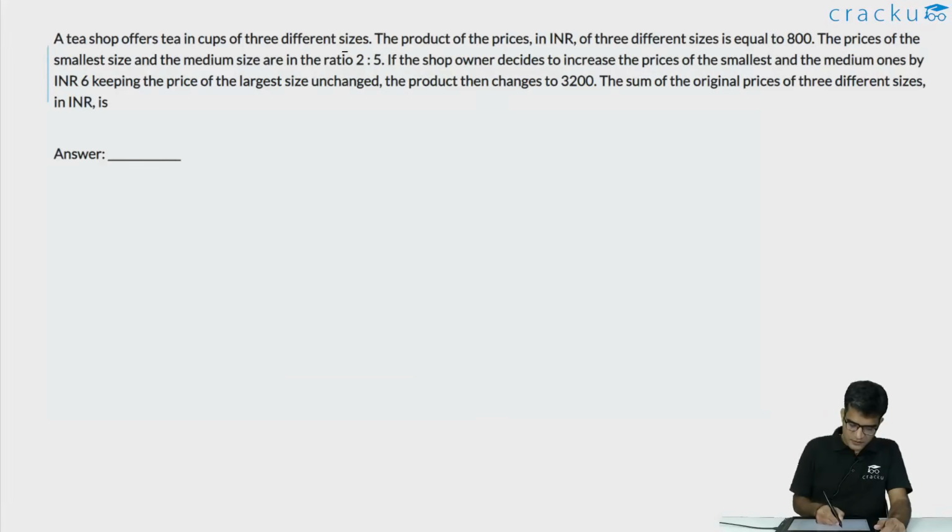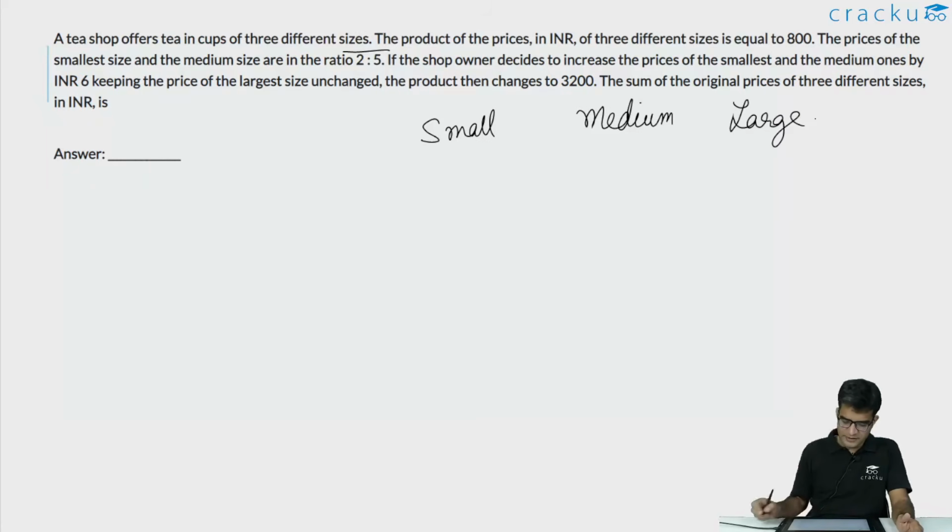In this question, we are told that a tea shop offers cups in 3 different sizes. There is a small cup, there is a medium cup, and there is a large cup. The ratio of the prices of the small and the medium cup is 2:5. So let us assume that it is 2k and 5k, and let us assume that the cost of the large cup is, say, L.